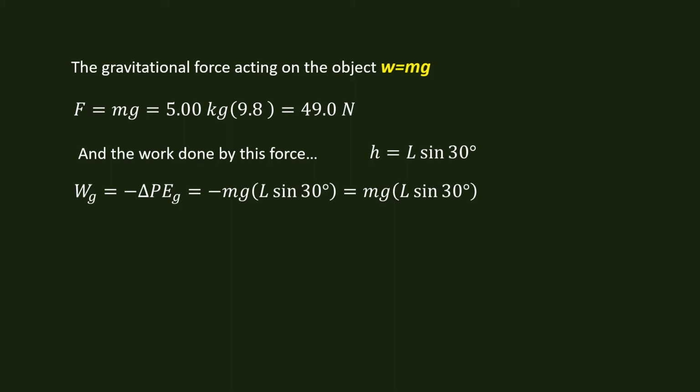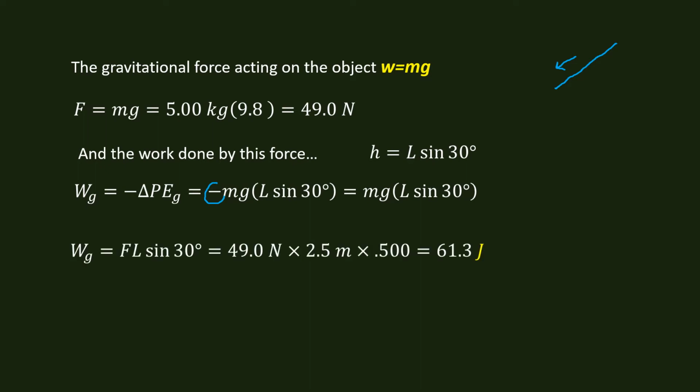Now we do have the negative sign here because it will be going in that direction, downward. And downward on the slope is going to be negative in this direction. So we have mg L sine 30 degrees. Just keep the negatives in mind when you get to the point of putting the equations together. Then we have W_G = F L sine 30 degrees, and this is 61.3 joules.